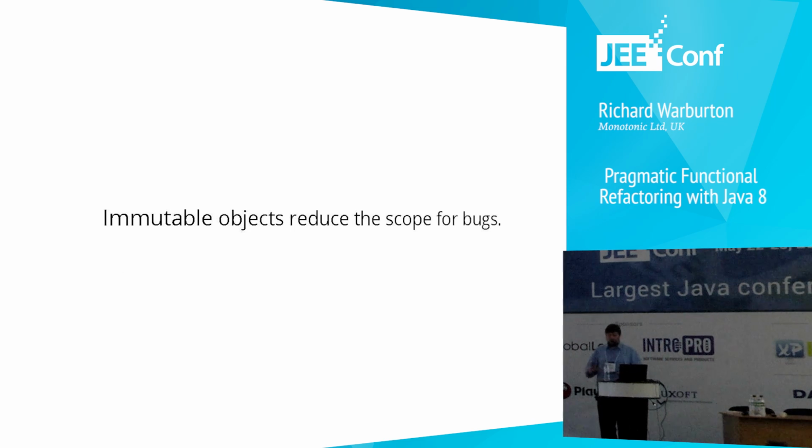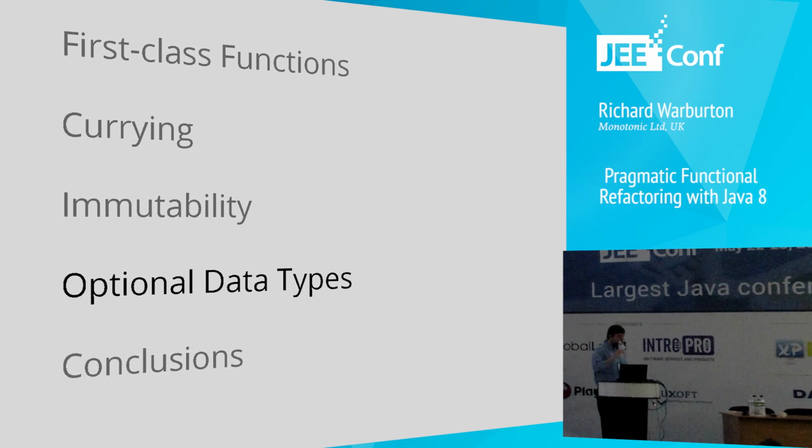So in summary, when we're talking about immutability from a functional programming side of things, we're talking about reducing the scope for bugs in our software. So, the optional data type.